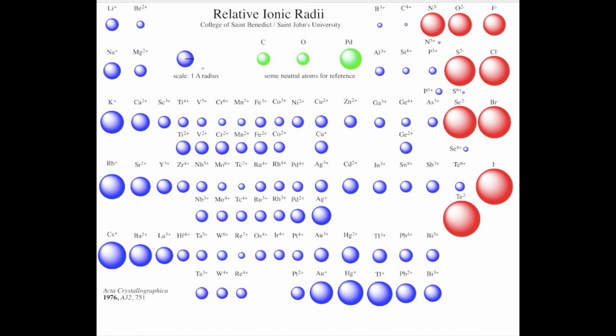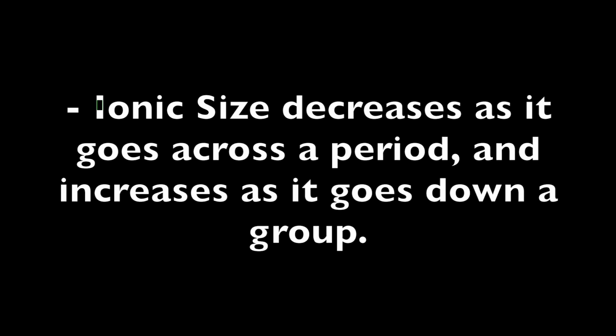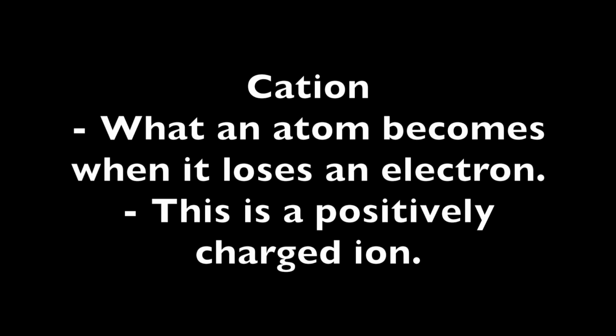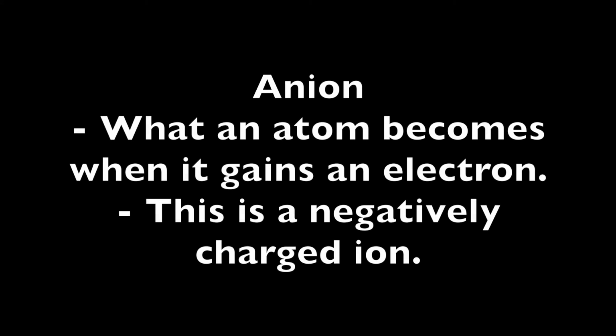Ionic size. Ionic size decreases as it goes across a period, and increases as it goes down a group. Cation. What an atom becomes when it loses an electron. This is a positively charged ion. Anion. What an atom becomes when it gains an electron. This is a negatively charged ion.